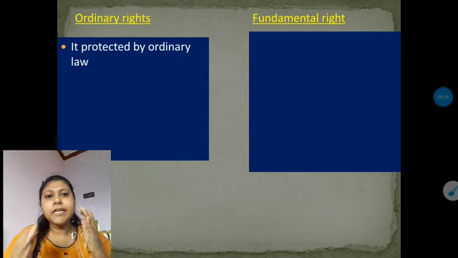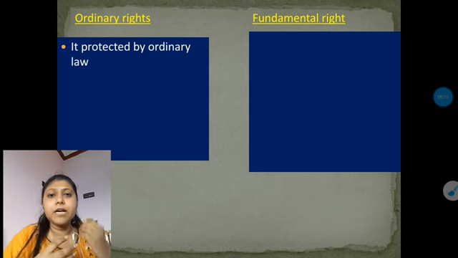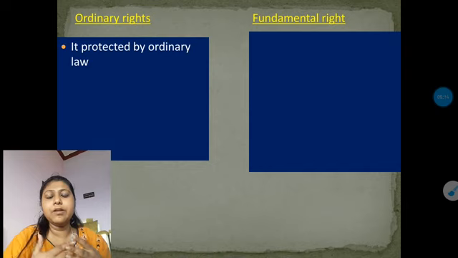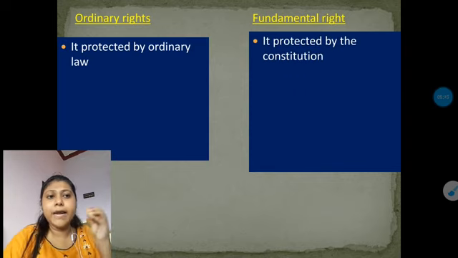Okay, now the ordinary law. It is protected by the ordinary law. The legal rights, or the other kind of rights which are not fundamental rights of a citizen, are not protected by the constitution. They are only protected by the legislatures, organized executives or the police. So ordinary law rights are protected by the ordinary laws, whereas the fundamental rights are protected by the constitution.